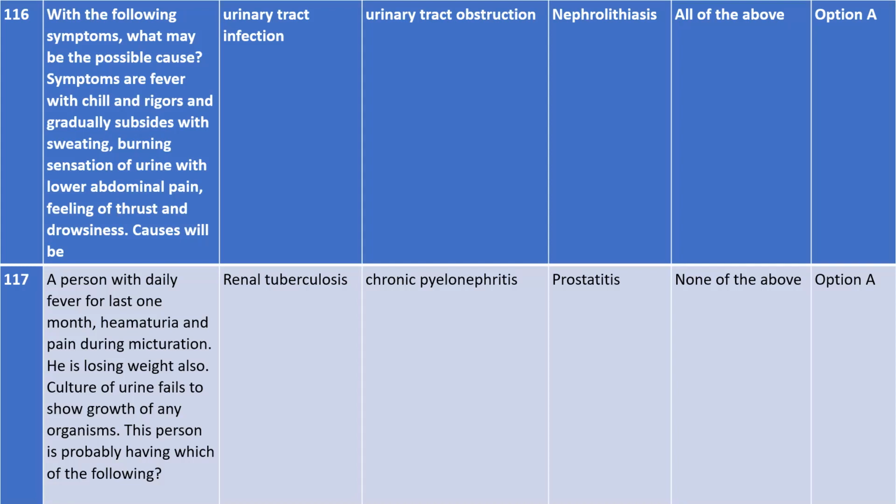So in his urine they did not find any kind of organism present, in spite of having all this problem. Okay, so this person is probably having which of the following? He or she is having renal tuberculosis. So if you want to know it for future, just know this is 107. Are you clear with 106 and 107, 116 and 117?